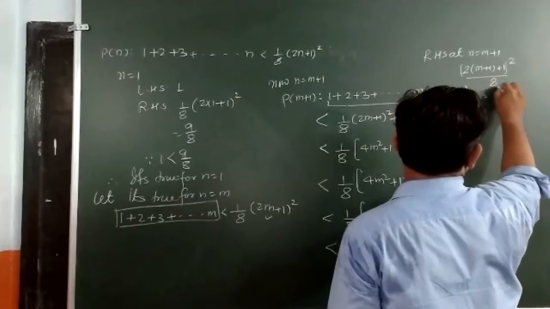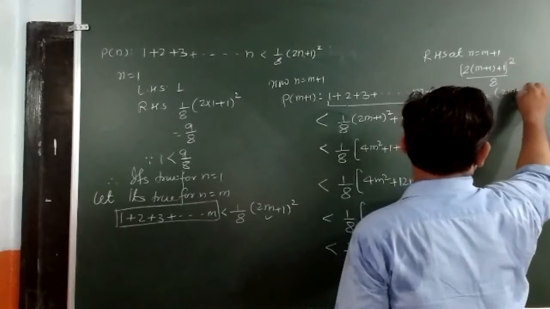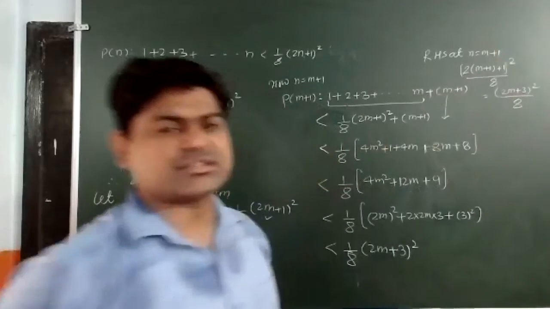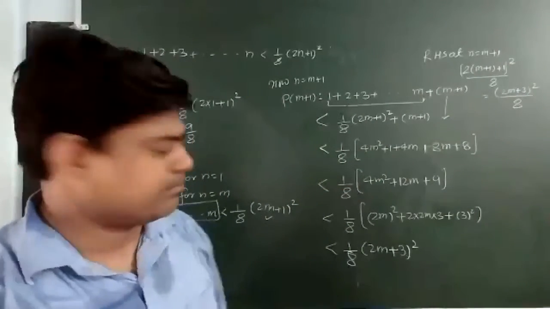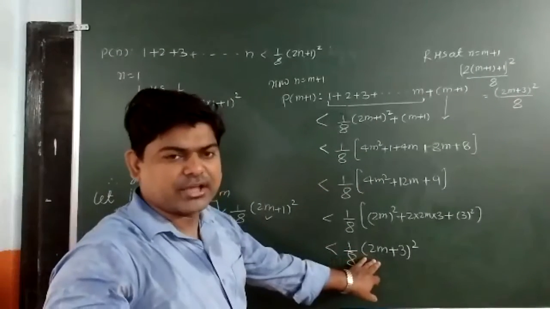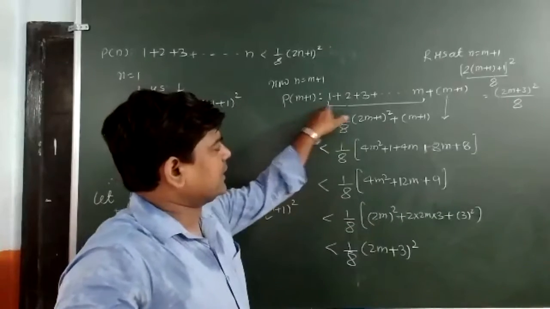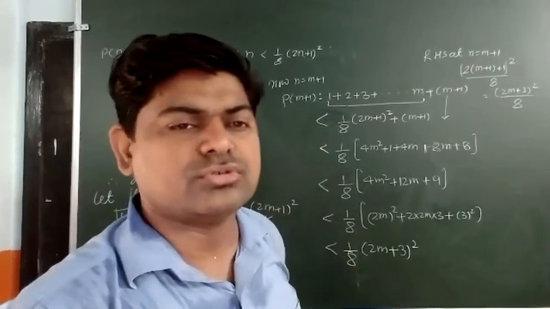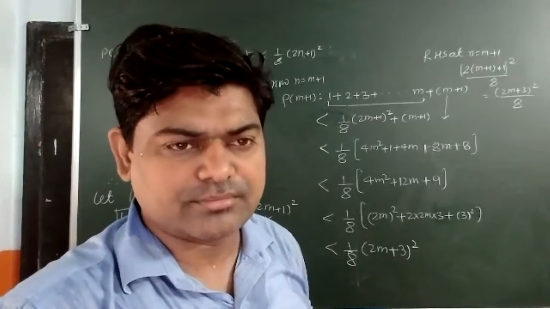When I simplify it will be (2m plus 3) the whole square upon 8. This is RHS at n is equal to m plus 1, and the same thing I have got here. It means that the left one is less than this, therefore it is true for n is equal to m plus 1.